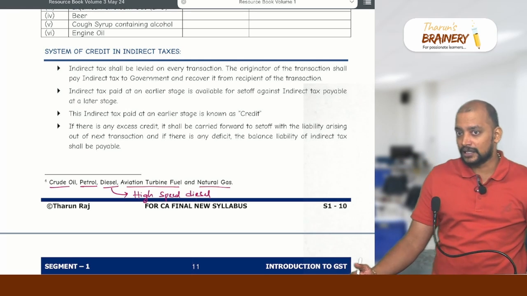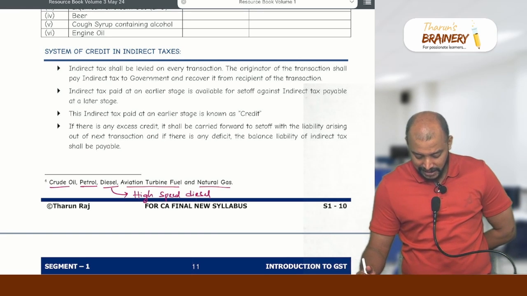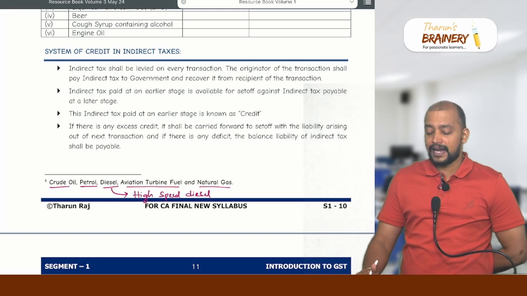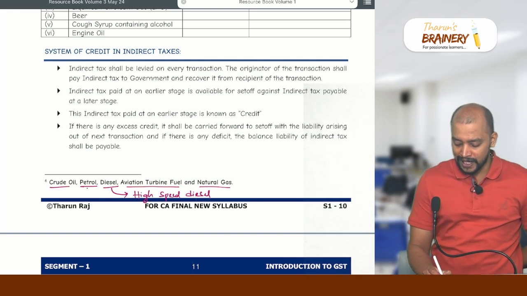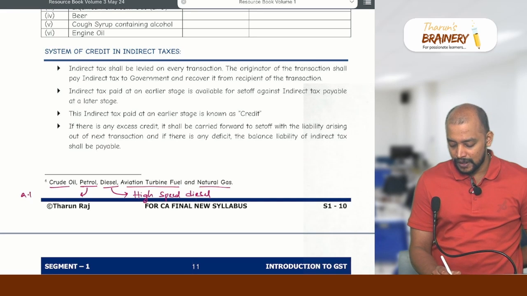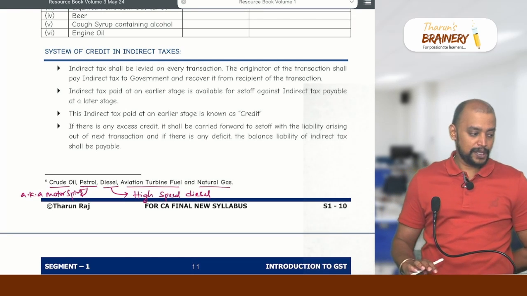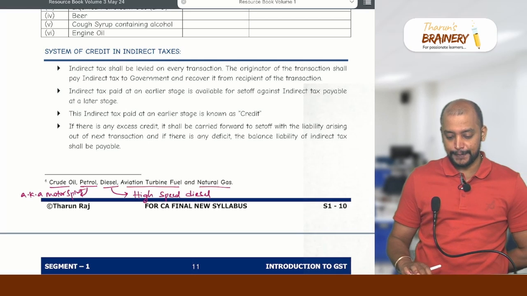We have light diesel also. For that light diesel, is GST applicable? Yes. And crude oil is the base. And petrol, also known as motor spirit.